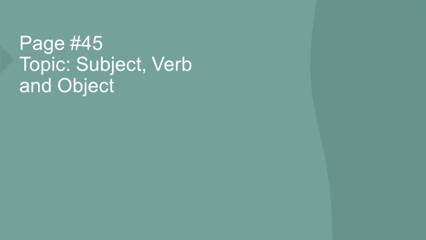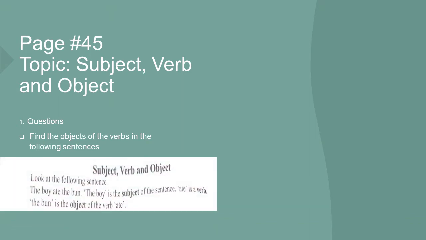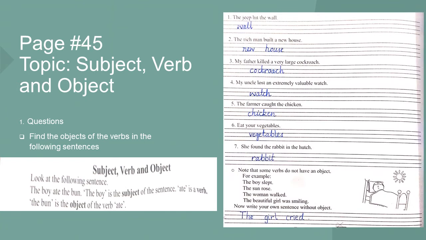Page number 45, topic: subject, verb and object. Our question is, write the object of the verb in the following sentences. Now look at this sentence. Here's an example. The boy ate the bun. The boy is the subject in the sentence, ate is the verb, and bun is the object, which is placed after the verb ate.